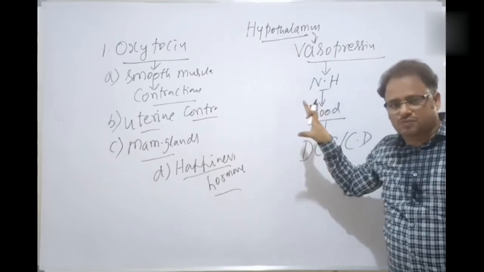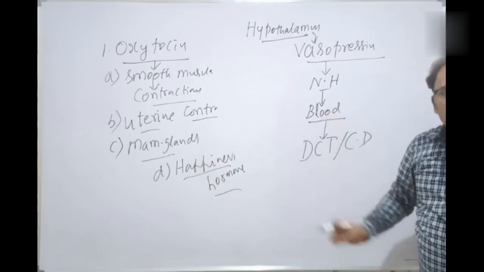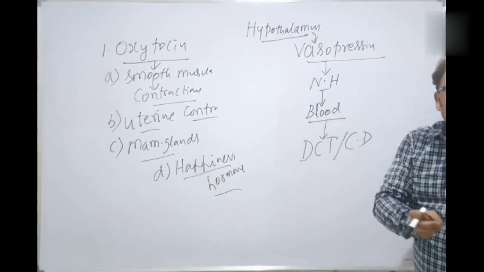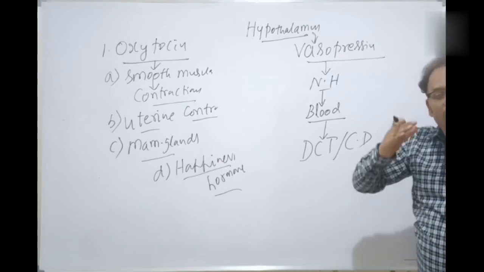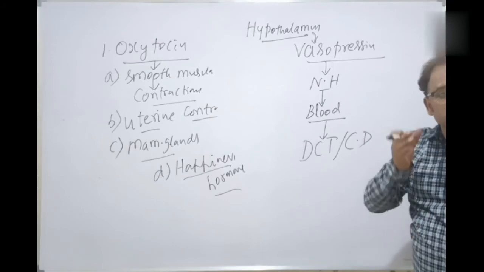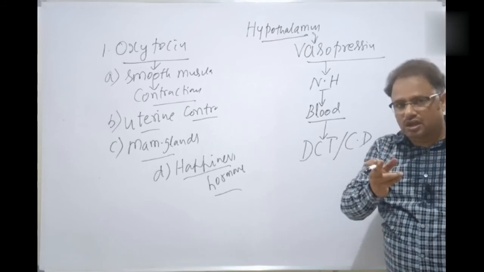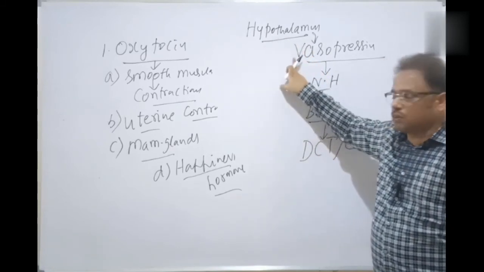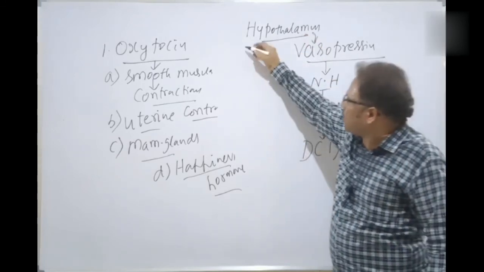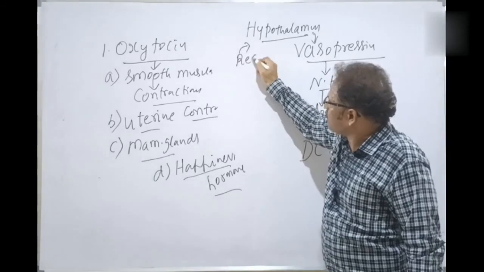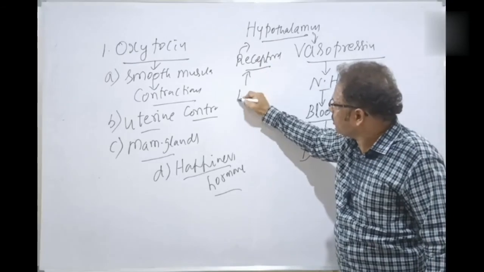Because this person is facing the problem of which one? Dehydration. So what is the solution now? Very small quantities of very concentrated urine should come out, because he can't afford to lose more water, as he is already dehydrated. Dear students, the question is, how does the hypothalamus know that the vasopressin should be released? Because the hypothalamus contains receptors. The receptors are stimulated because of the dehydration.